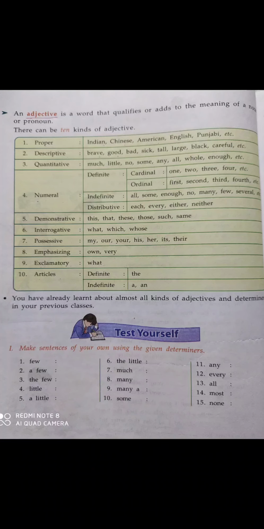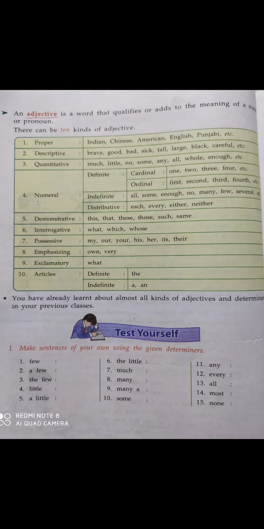Mostly adjectives come before noun. Remember, mostly adjectives come before noun. For example, American president. President is here a noun and American is an adjective, because American is a word which says something or adds meaning to president. President is a noun, so the word that says something about noun is an adjective.